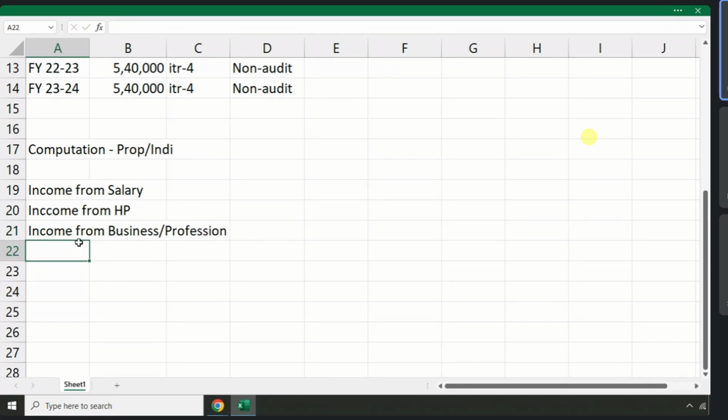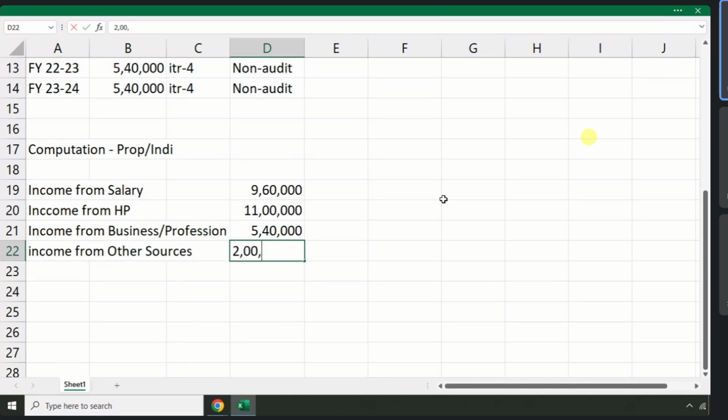Any individual running any business in the name of proprietary, their PAN card will be used because it is a proprietary. So just like their salary income, yesterday how much we reported? Just like their salary income, just like their property income, they also need to report income from business. And they also need to add what? Income from other sources. We reported yesterday, right? What is income from other sources? Income from savings bank account, fixed deposit.